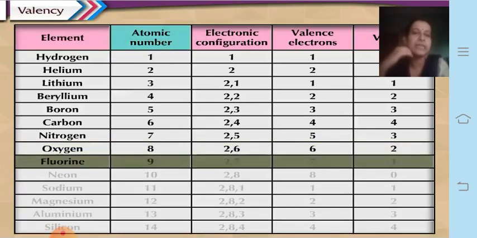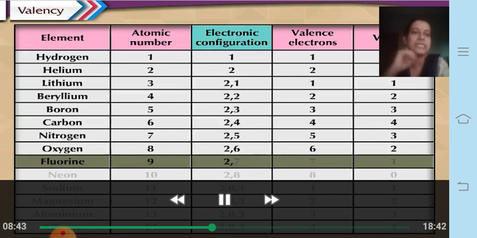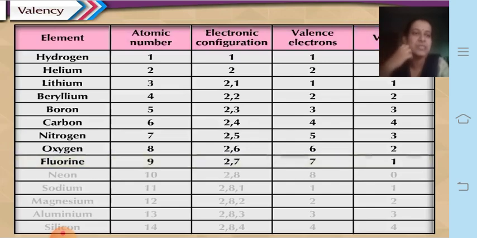Next one is fluorine. Its atomic number is 9. Electronic configuration becomes 2, 7. So it has 7 electrons in the valence shell, and therefore it requires only 1 electron to complete its octet. So its valency is 1.